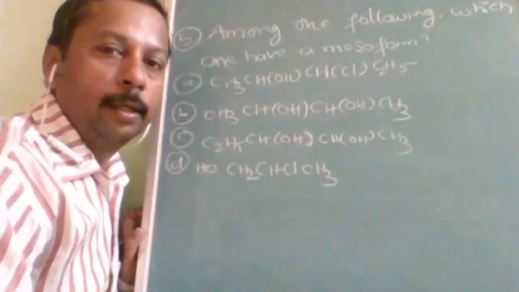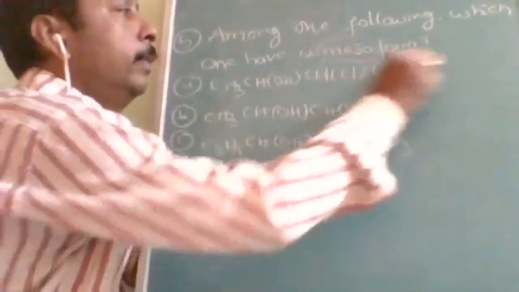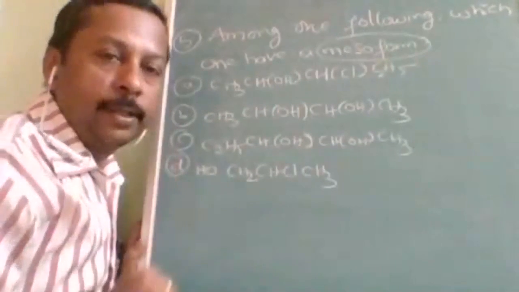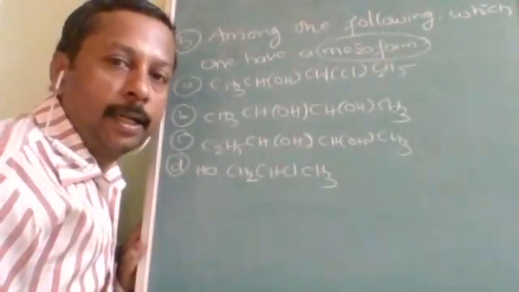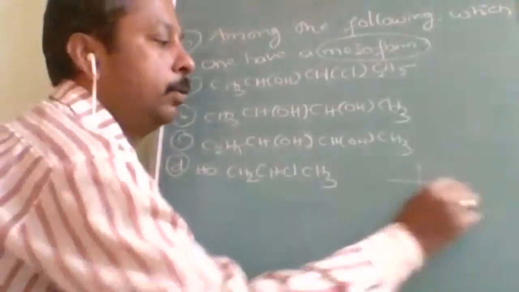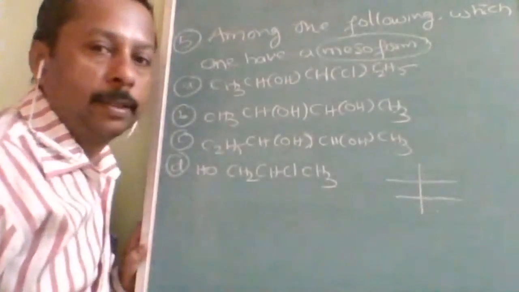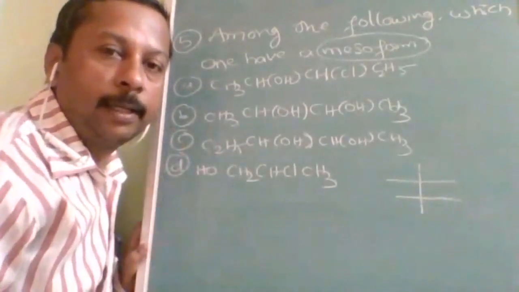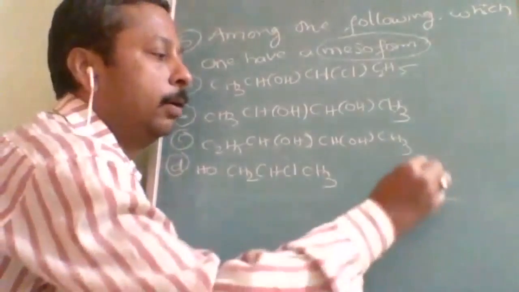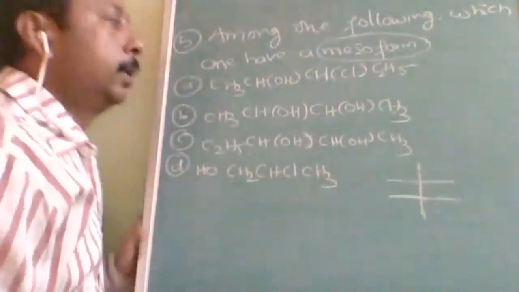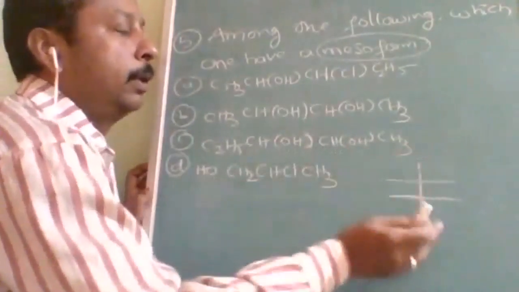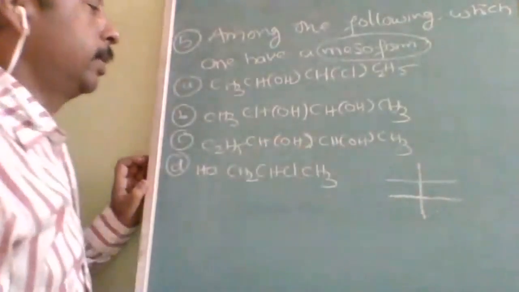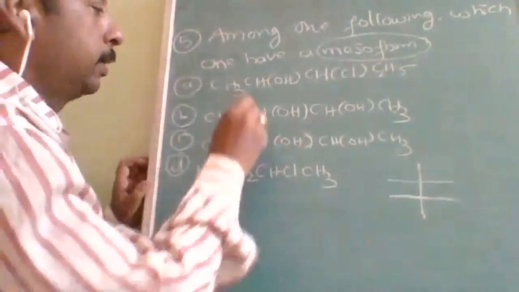Okay, good. Here, first of all, meso form. Meso form is possible when there is an internal reflection. That means there should be two optically active carbons, and two optically active carbons must be there. Along with that, there should be internal reflection. That means an opposite plane must be there. Okay, so let us take this one.